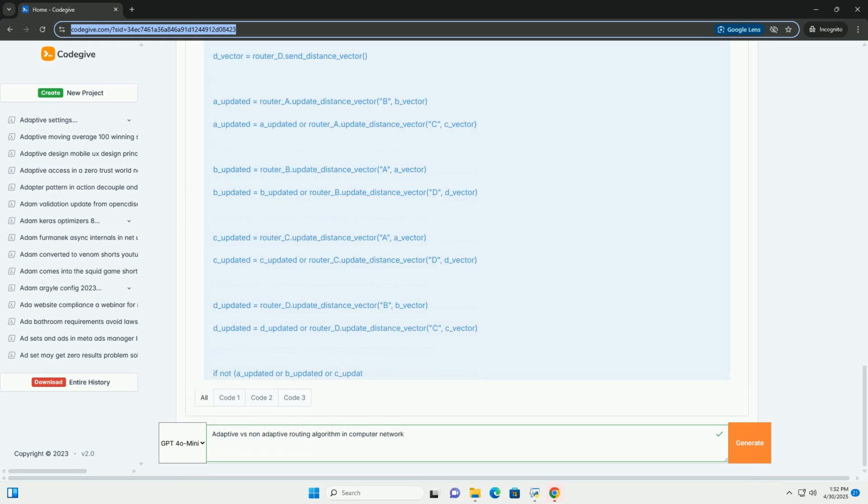Path vector routing: an extension of distance vector routing designed to avoid count to infinity problems and support policy routing. Instead of just advertising distances, routers advertise the entire path to a destination. Routers can use the path information to detect and prevent routing loops. They can also apply policies to select routes based on factors other than just distance. Example: BGP, Border Gateway Protocol, used for routing between autonomous systems, ASs, on the Internet.